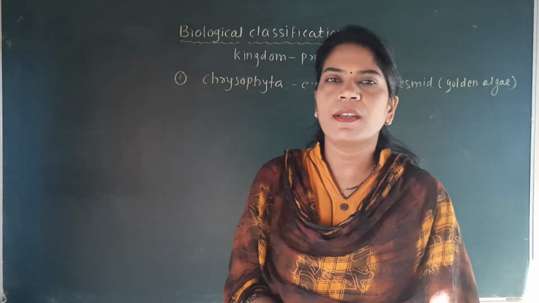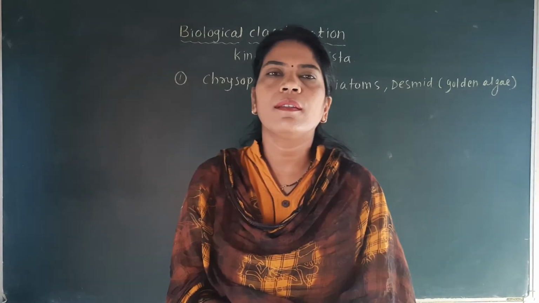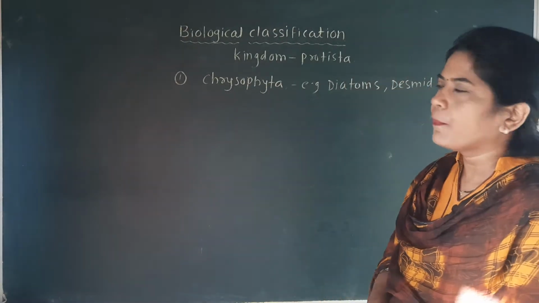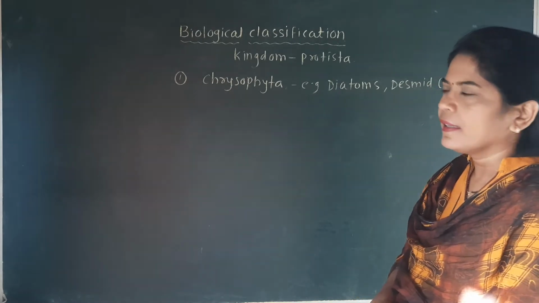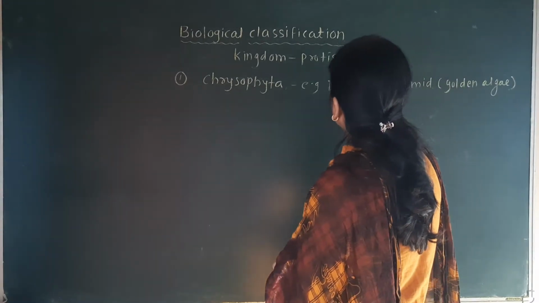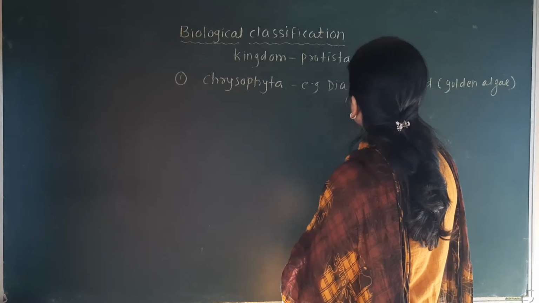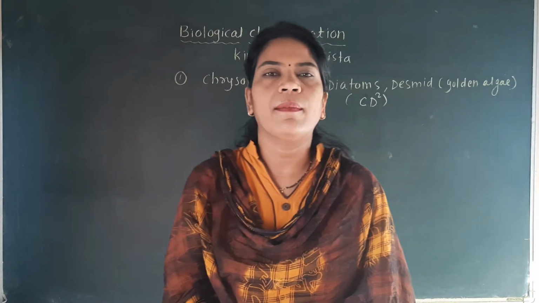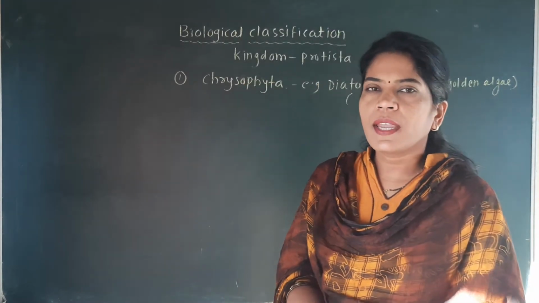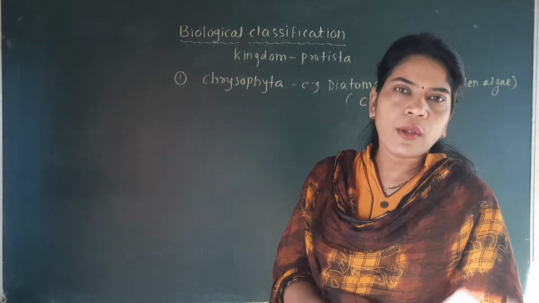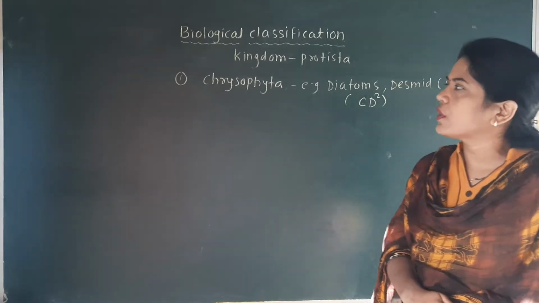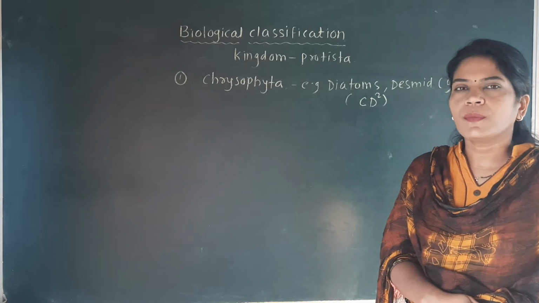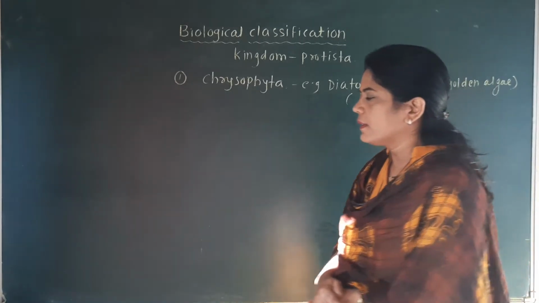Diatoms and the desmids. Desmids are also called the golden algae, and the trick to remember the examples of this Chrysophyta is CD square. So the trick is CD square: C for Chrysophyta and D square means the diatoms and the desmids. Here we have to discuss the important characteristics of this Chrysophyta.